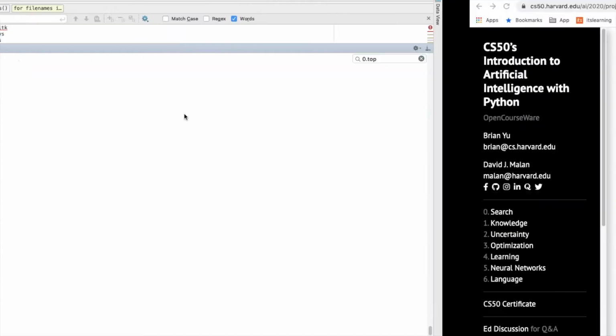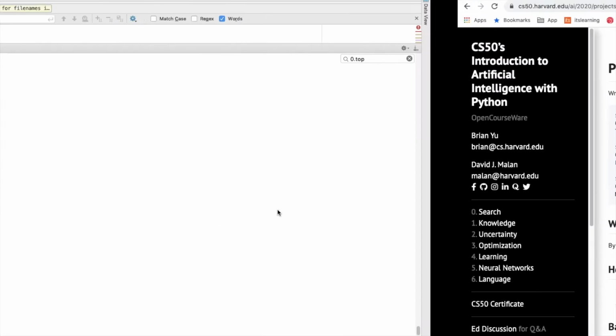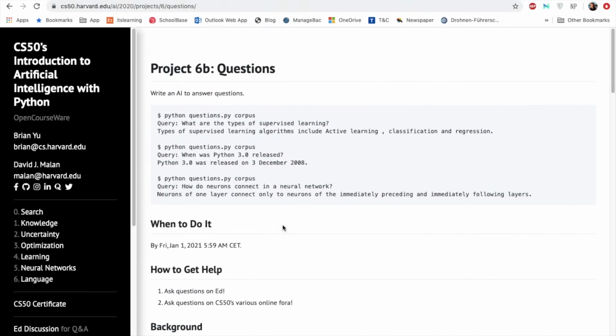Now, if we ask the second question, when was Python 3.0 released? The expected answer is: Python 3.0 was released on the 3rd of December 2008. My code presents a result that is identical.